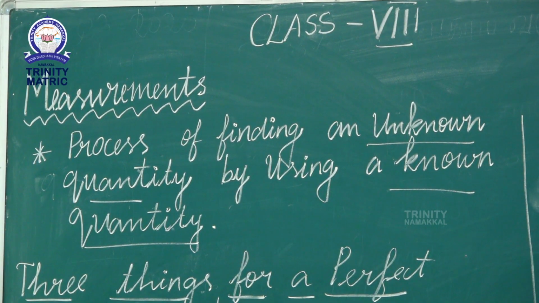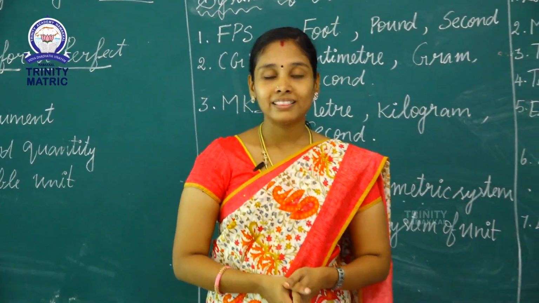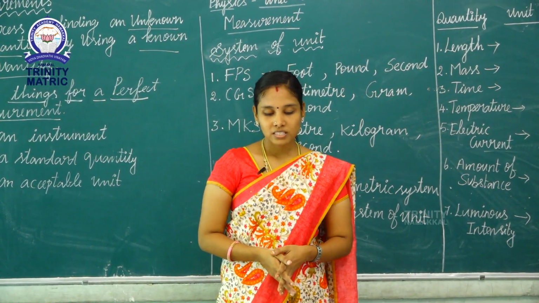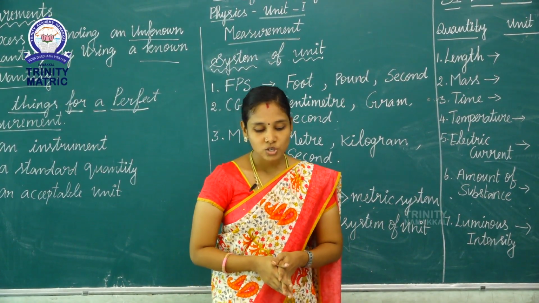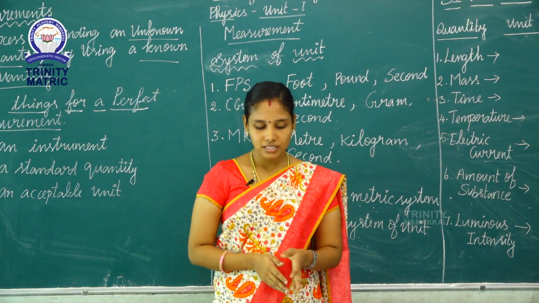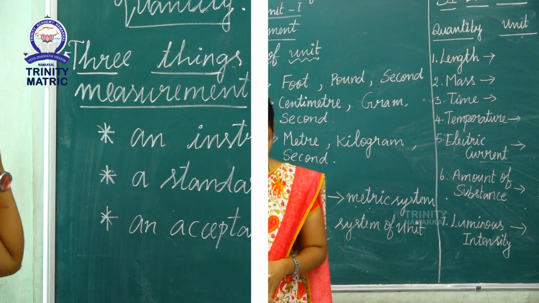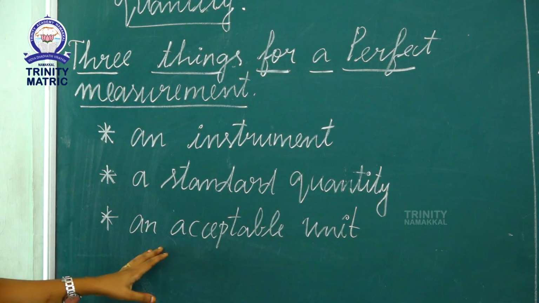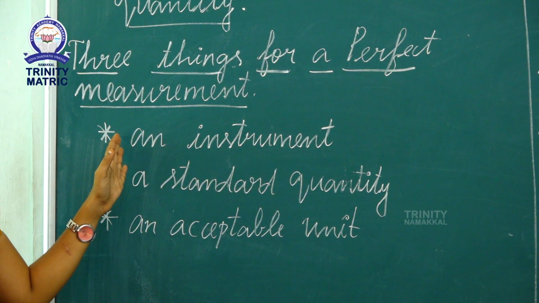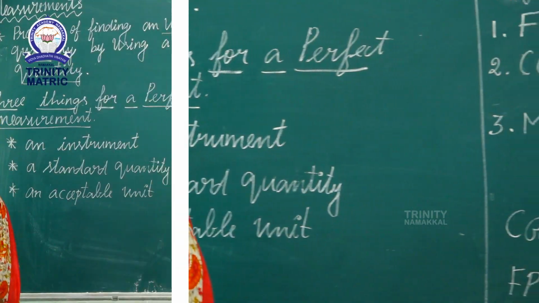That means if you want to measure the length of the textbook, the table, or your classroom, we use a measuring tape. By using the tape, the unit is mentioned, whether it may be a meter, etc. These three things make a perfect measurement: an instrument, a standard quantity, and an acceptable unit.